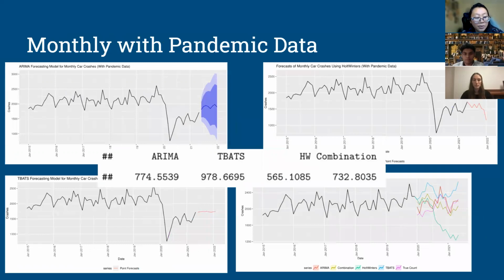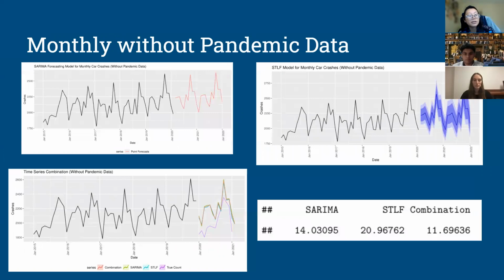We conducted similar forecasts and analyses on the monthly pandemic and non-pandemic data as well. For the monthly pandemic data, we used ARIMA, TBATS, HoltWinters, and the combination, and we can see that the HoltWinters model performs the best out of the four. For the monthly non-pandemic data, we used the SARIMA, STLF, and the combination of the two models, and we can see that the combination of the two models performed the best out of all of them.